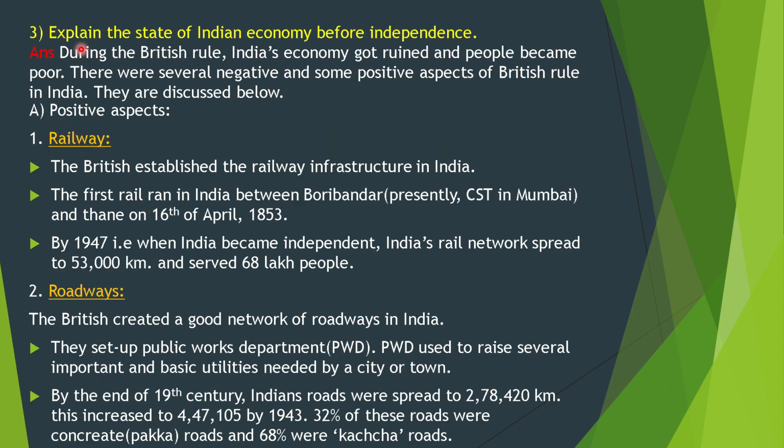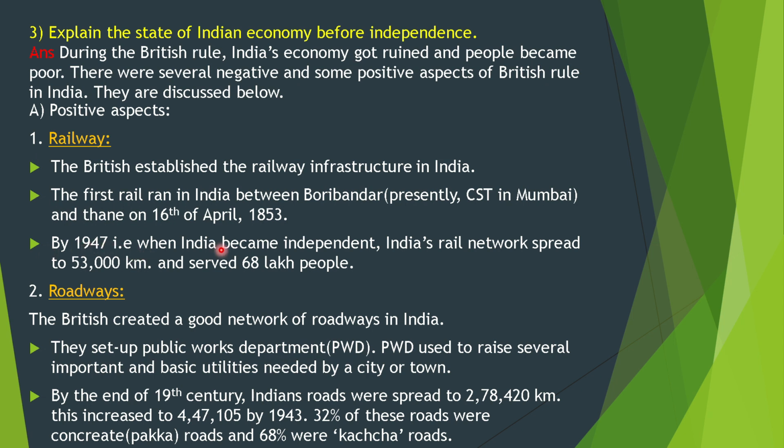Then question third. Explain the statement of Indian economy before independence. During the British rule, Indian economy got ruined and people became poor. There were several negative and some positive aspects of British rule in India. They are discussed below. Positive aspects. Railway. The British established the railway infrastructure in India. The first rail ran between Bori Bunder, presently CST, in Mumbai, and Thane on 16th of April 1853.